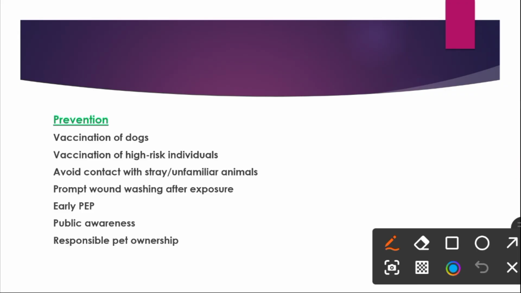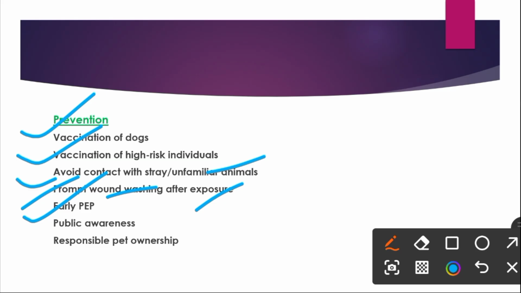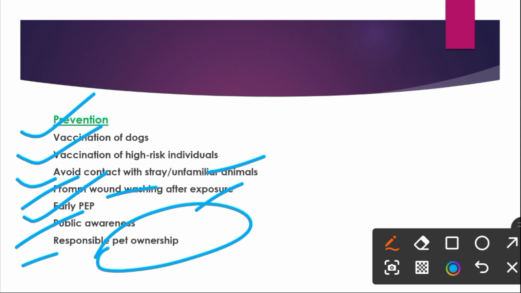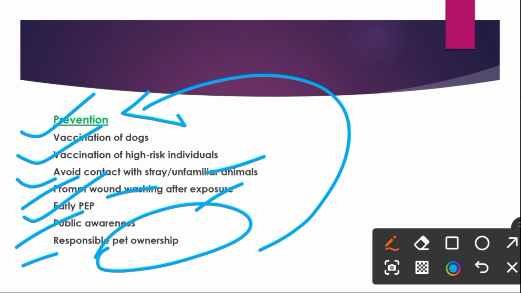Last one is the prevention of rabies. So rabies can be prevented by vaccination of dogs, vaccination of high-risk individuals, avoiding contact with stray or unfamiliar animals, prompt wound washing after exposure to a dog or bat bite, and early post-exposure prophylaxis, in which we give the patient rabies immunoglobulin and vaccine in an unvaccinated person, but in a vaccinated person we only give vaccines. Similarly, we also do public awareness seminars and promote responsible ownership. All of these will prevent the spread of rabies.